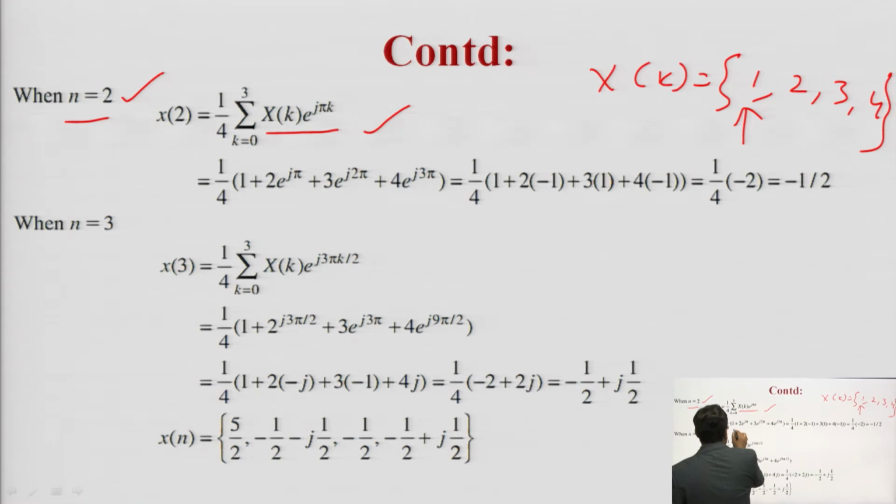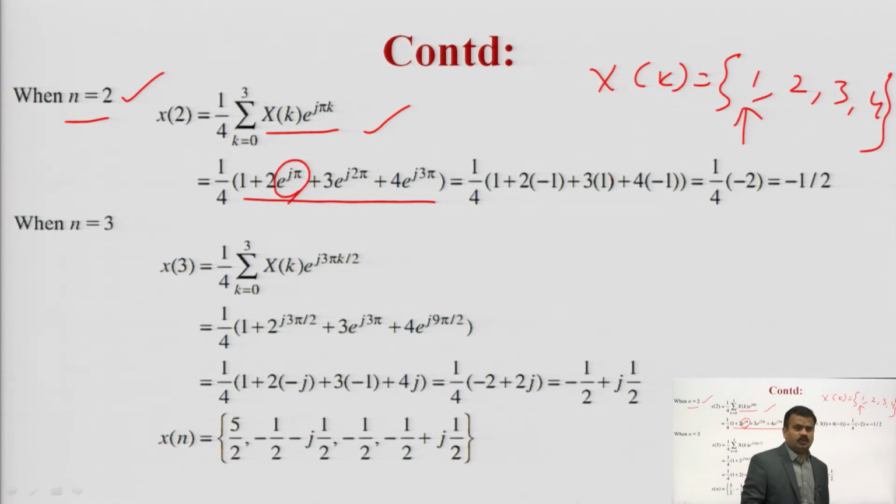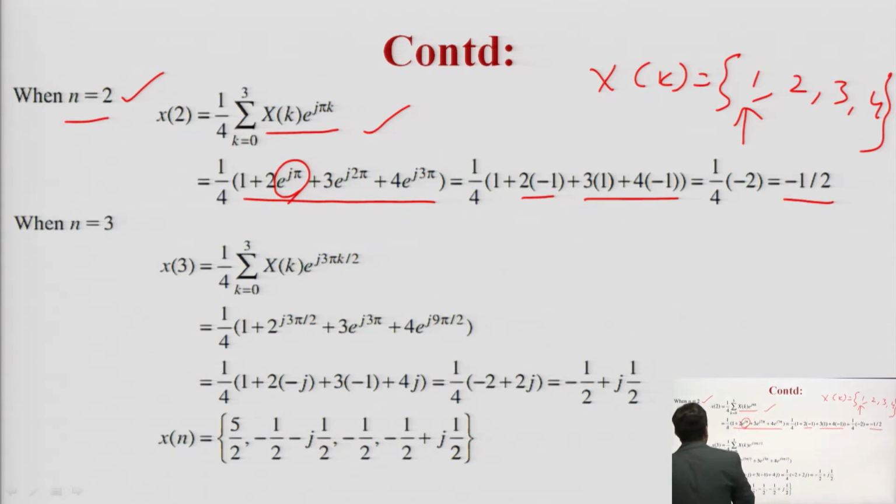Again you have to put here 1 plus this one, again you have to solve e to the power j pi, which is equal to cos pi plus j sin pi. Okay. And you have to solve, because cos pi is equal to minus 1, sin pi is equal to 0. So, 2 into minus 1, again you have to put the other values and you will get minus 1 upon 2. So, x of 2 is equal to minus 1 upon 2.